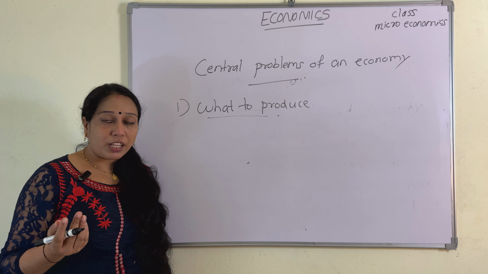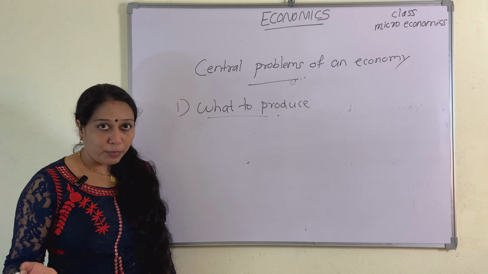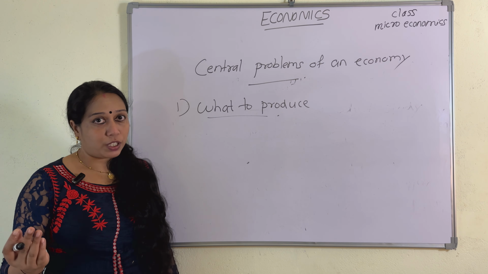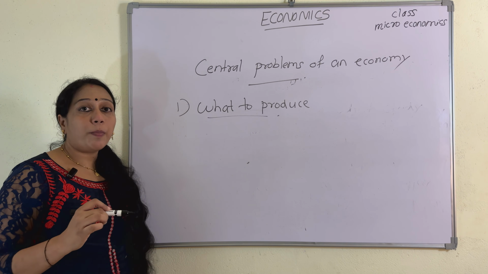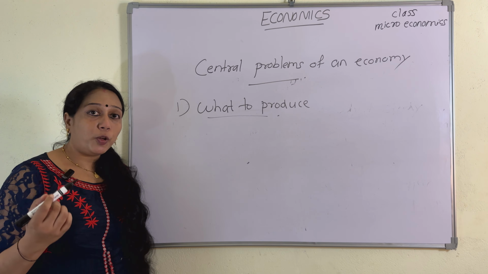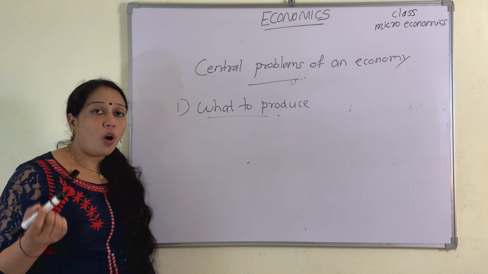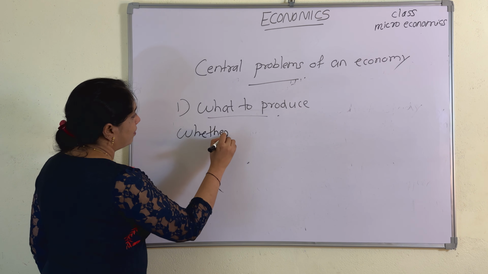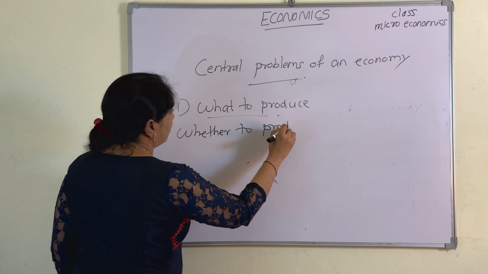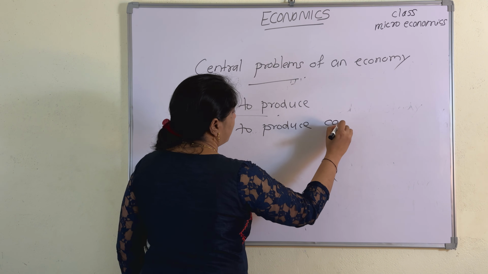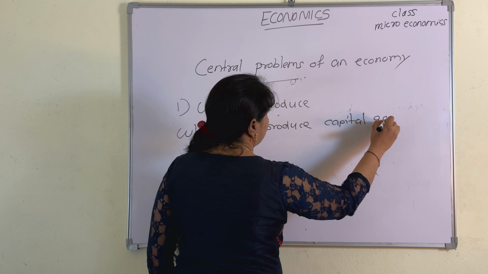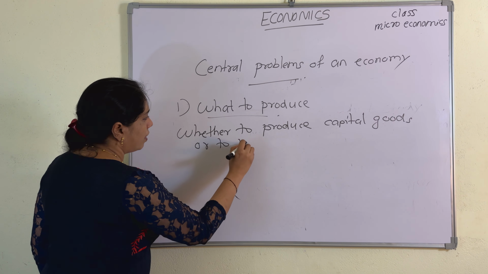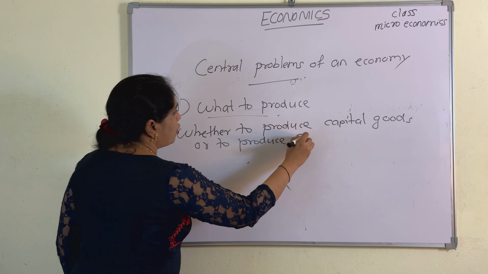Which are the consumer goods? Rice, wheat, sugar, these are consumer goods. Which are capital goods? Machinery, equipment, tools, these are capital goods. So what to produce means the economy has to take a decision regarding what to produce, that is, whether to produce capital goods or to produce consumer goods.